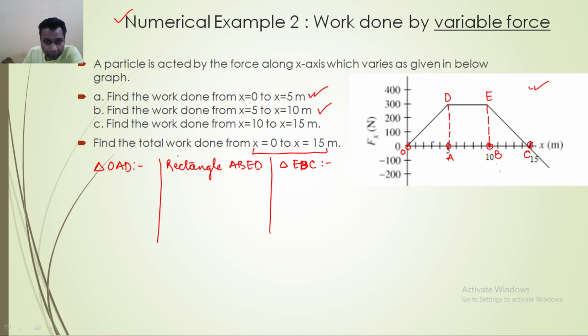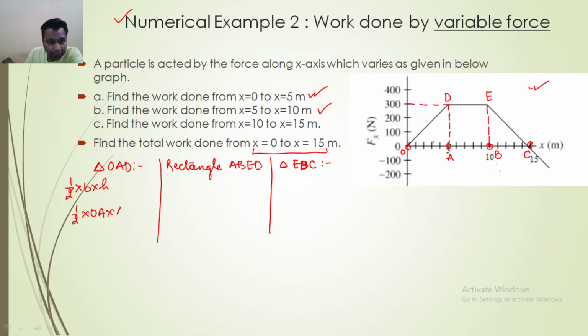Now how to find the area of a right angle triangle? Half into base into height. Here the base is OA, so half into OA into the height, which is AD. This is the height.